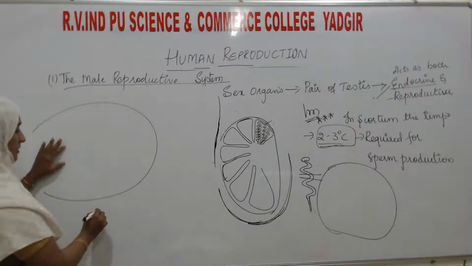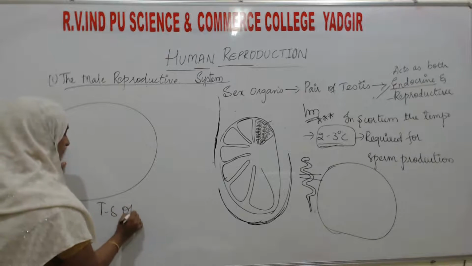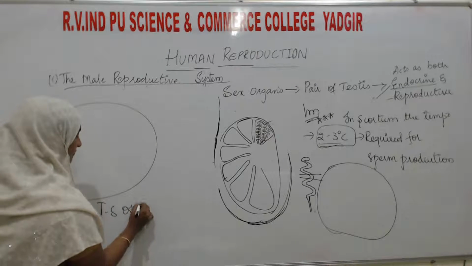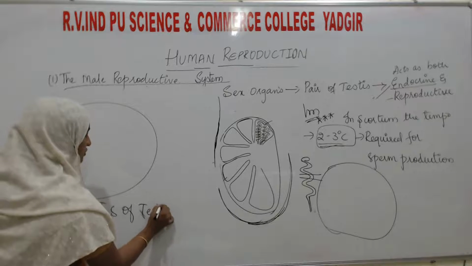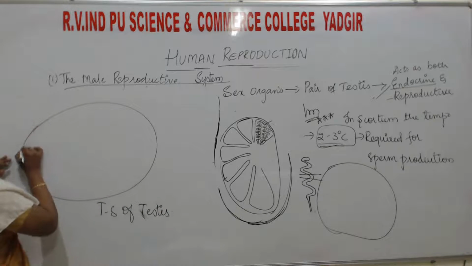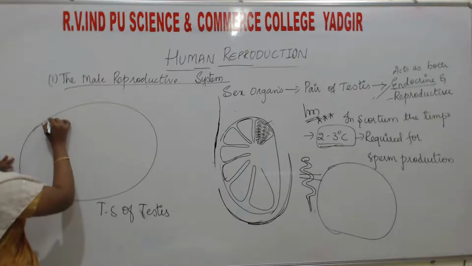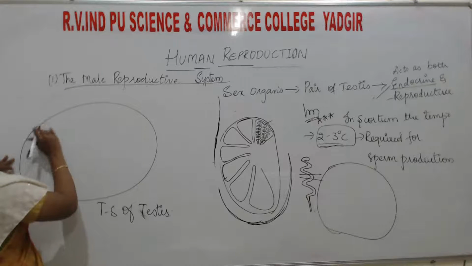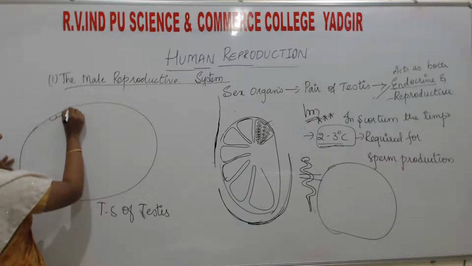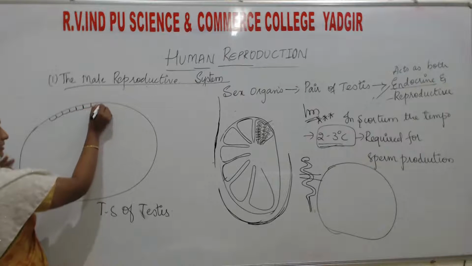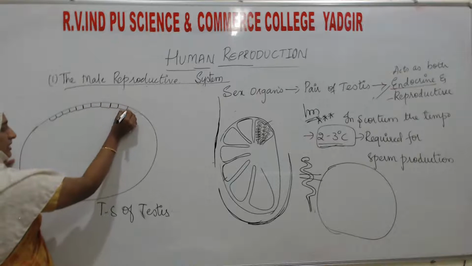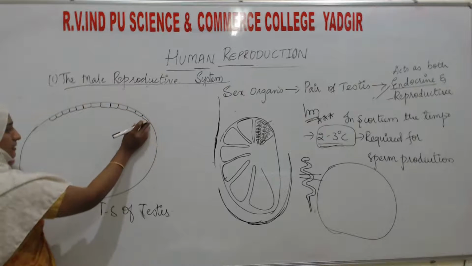This is the transverse section of the testis, which is lined by cells, and those cells are known as the germinal epithelial cells.